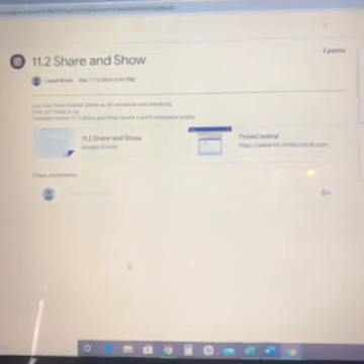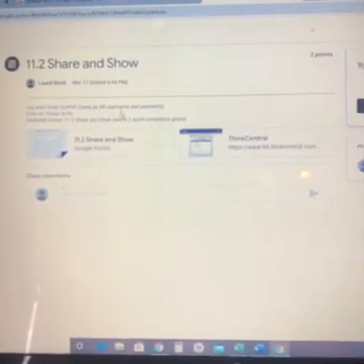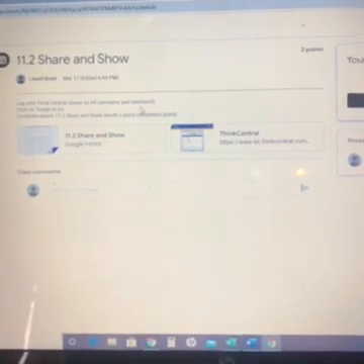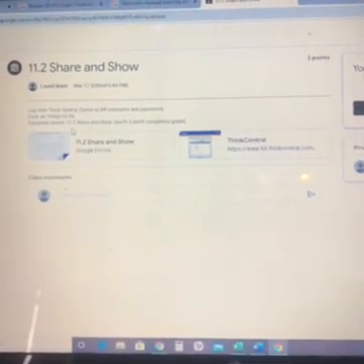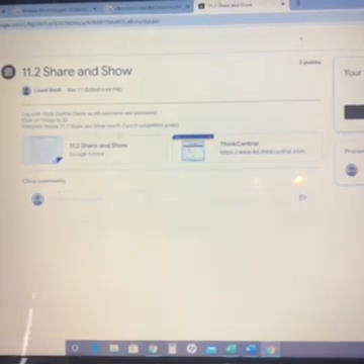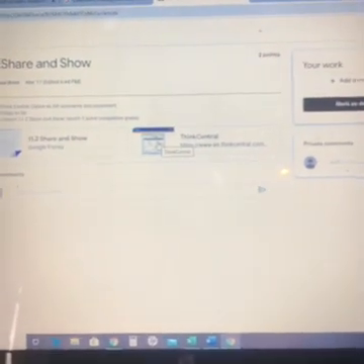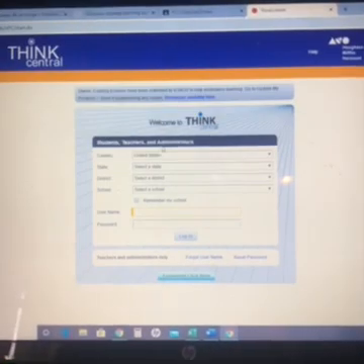It says log into Think Central using your AR. It's the same AR password that you have in your agenda. And then you click on things to do, and you're going to complete lesson 11.2 on the share and show. So I'm going to click Think Central.